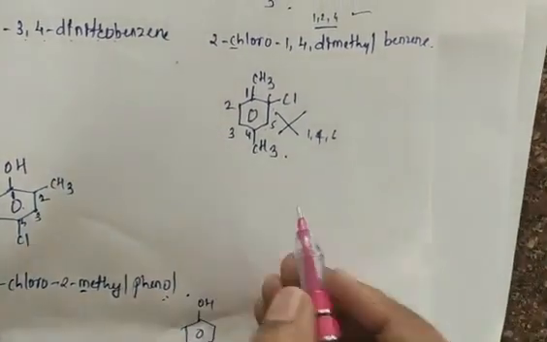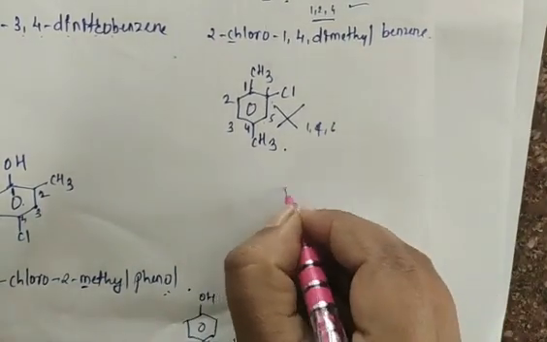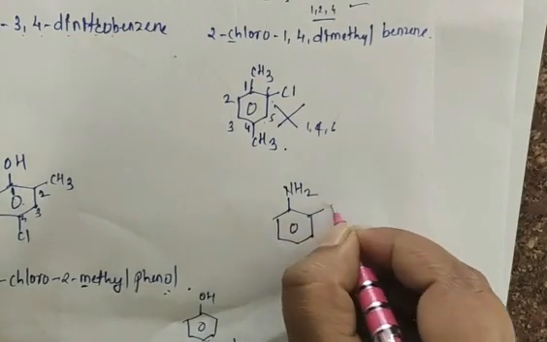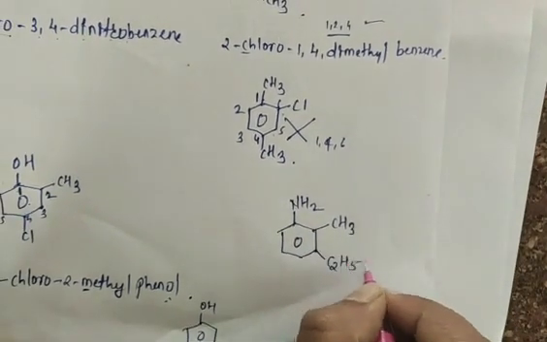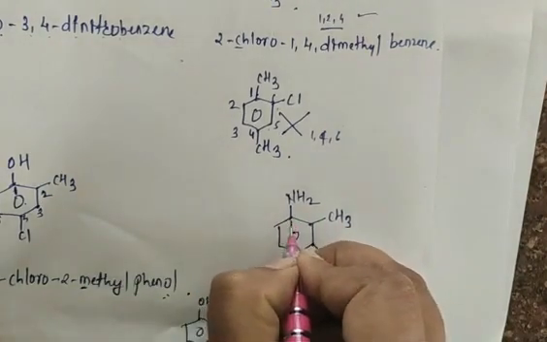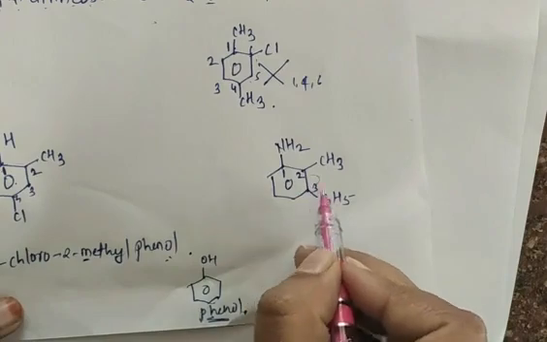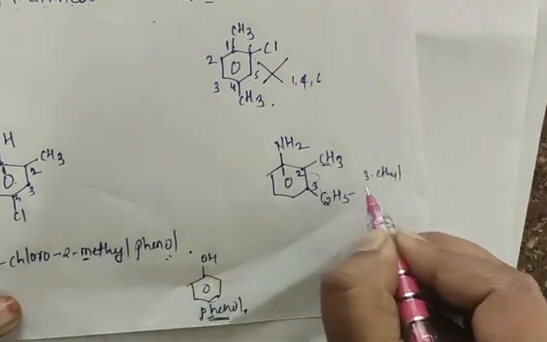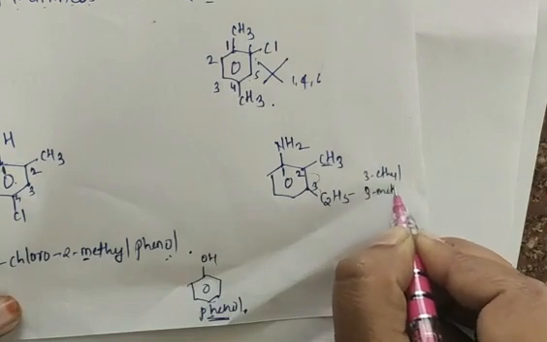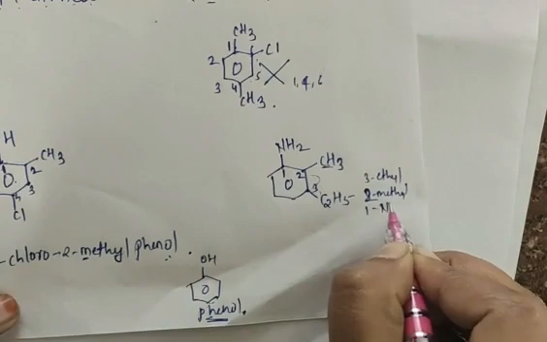We'll solve one more example. Benzene attached with NH2, CH3 and C2H5. I start numbering from the carbon with NH2: 1, 2, 3. At the third carbon we have an ethyl group, at the second carbon a methyl group, and at the first the NH2 group.